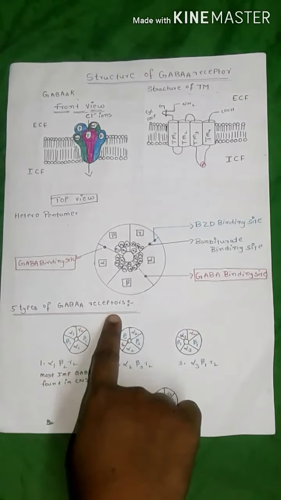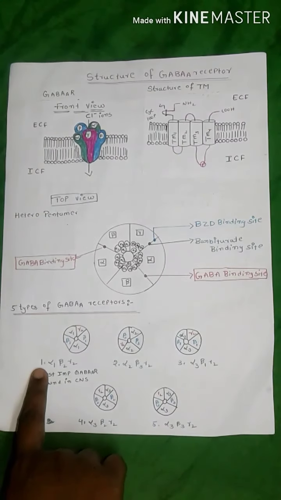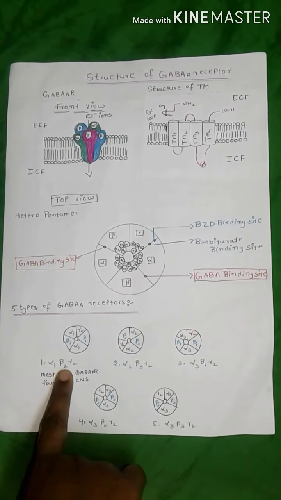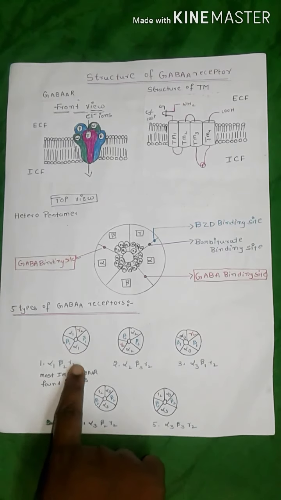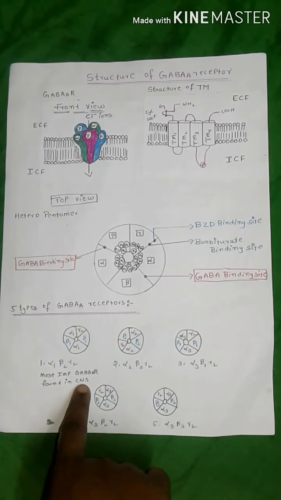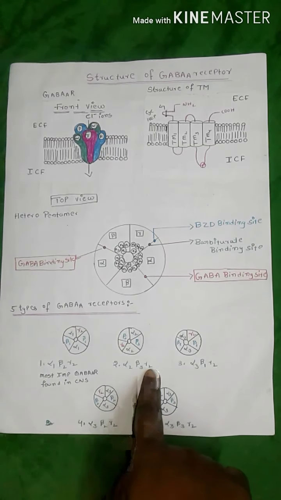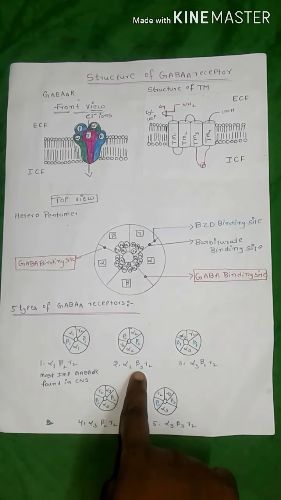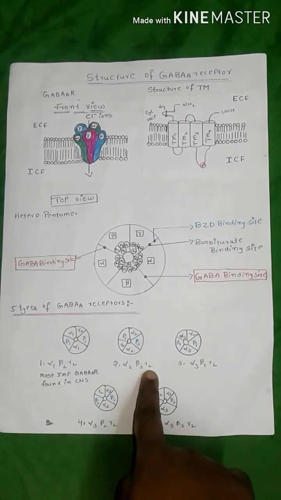GABA A receptors are of 5 types. The first type contains 2 alpha 1 subunits, 2 beta 2 subunits and 1 gamma 2 subunit. It is the most important GABA A receptor, found in the CNS. The second type has 2 alpha 2 subunits, 2 beta 3 subunits and 1 gamma 2 subunit.